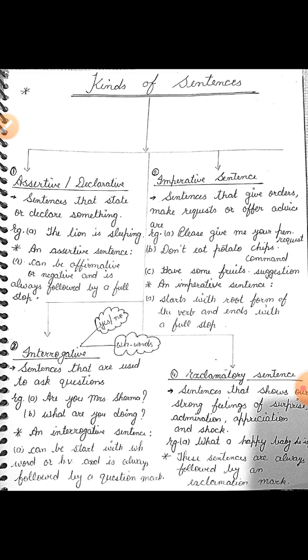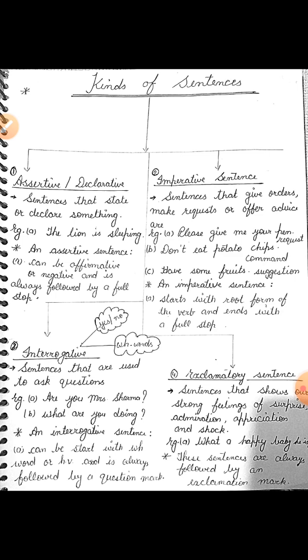As you can see, I have written a definition also there. Sentences that state or declare something. Example A, the lion is sleeping. I have made a star there. An assertive sentence can be affirmative or negative and is always followed by a full stop. You can say that it is a feature of assertive sentence that it can be affirmative or negative. It means the lion is sleeping, and the lion is not sleeping, and it is always followed by a full stop.